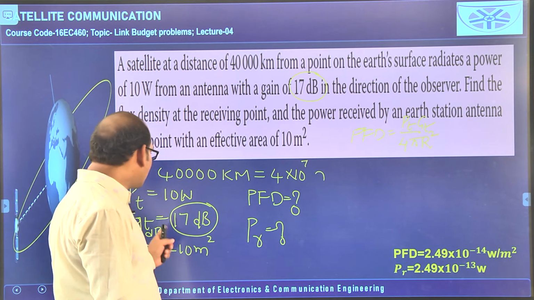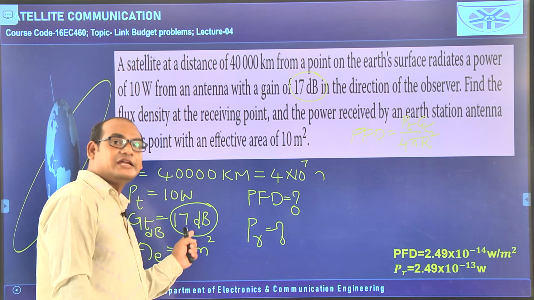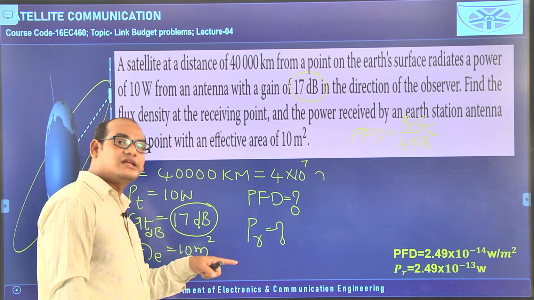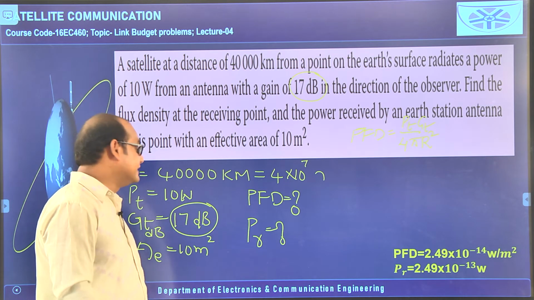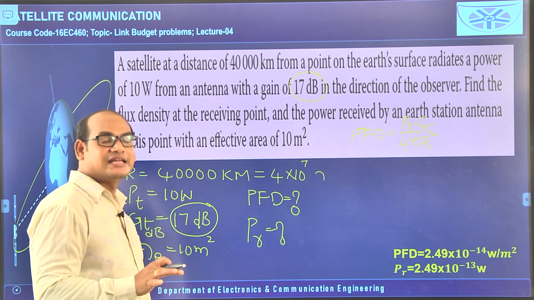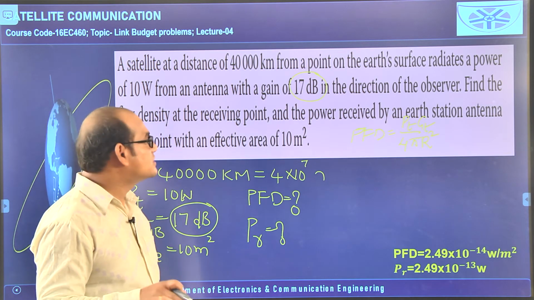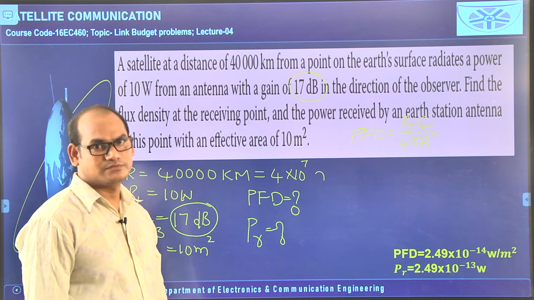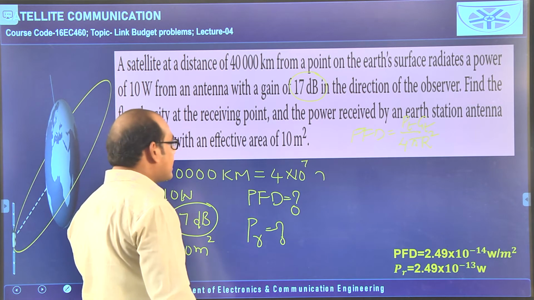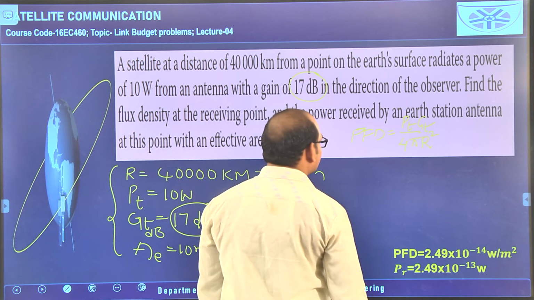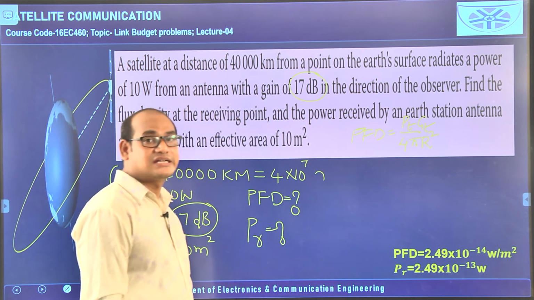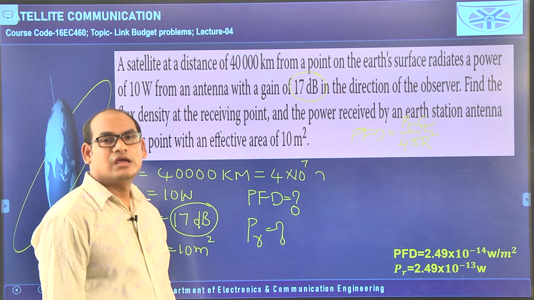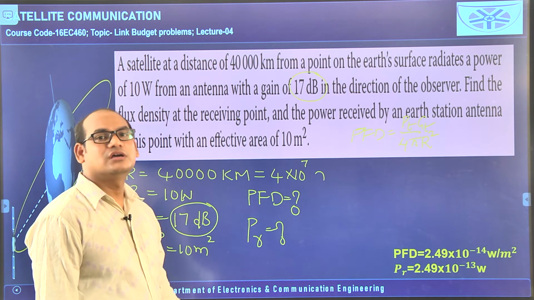We need to convert this 17 dB into the gain of the transmitting antenna without units. Then whatever value we get, that value we should use in this equation to get the power flux density. So, before substituting, we compulsorily have to convert that 17 dB into a number without units.